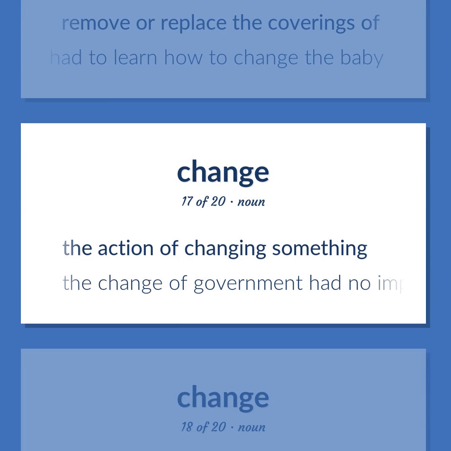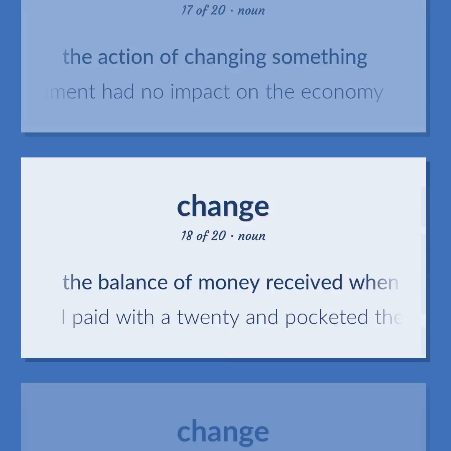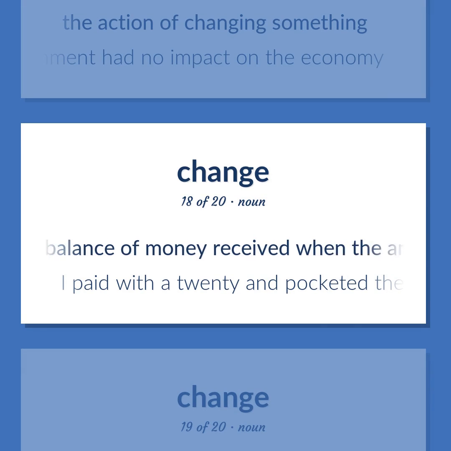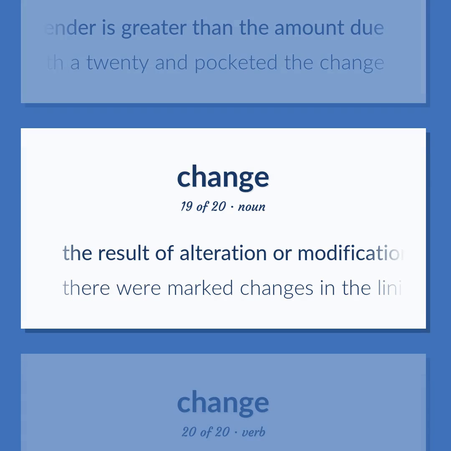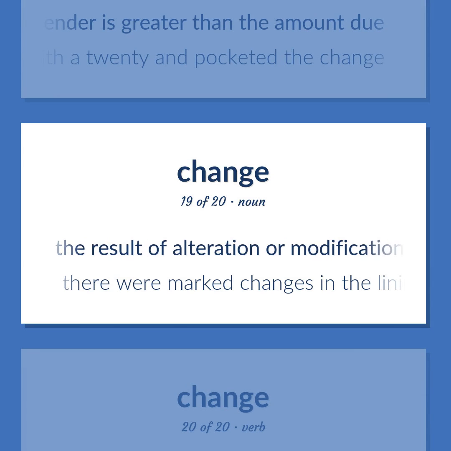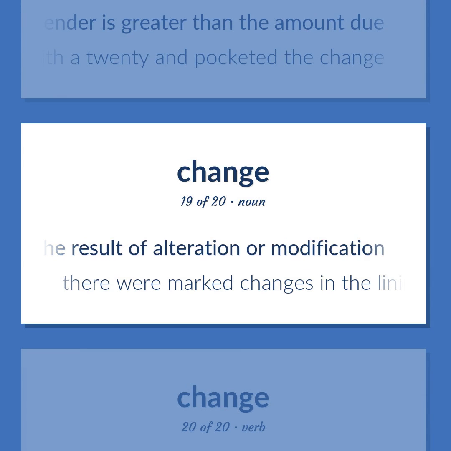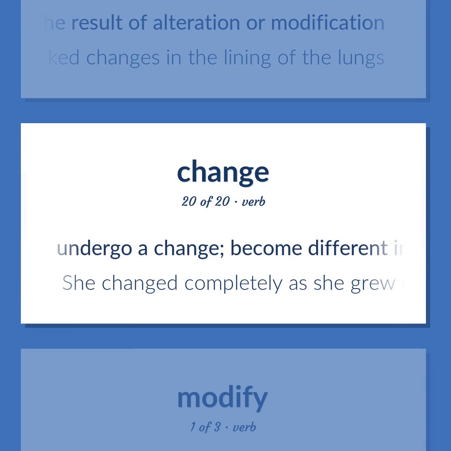The action of changing something. The change of government had no impact on the economy. The balance of money received when the amount you tender is greater than the amount due. I paid with a 20 and pocketed the change. The result of alteration or modification. There were marked changes in the lining of the lungs. Undergo a change.